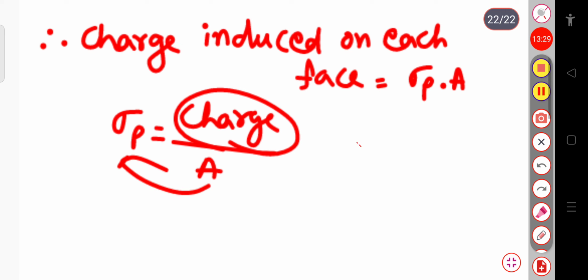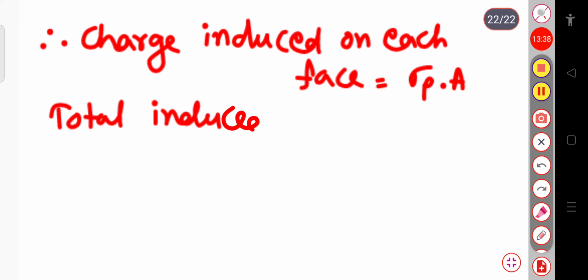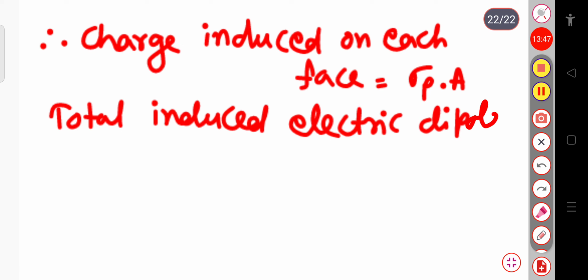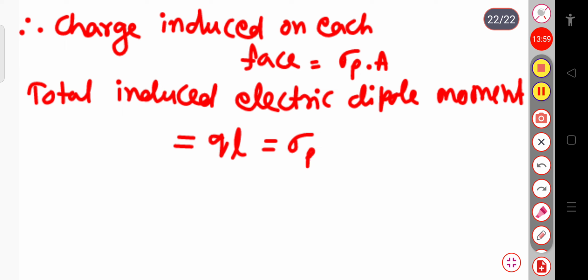So here we can write the total induced electric dipole moment equal to QL, which is equal to sigma p. This charge is sigma p into A, so sigma p A into L. This is equation number 3.